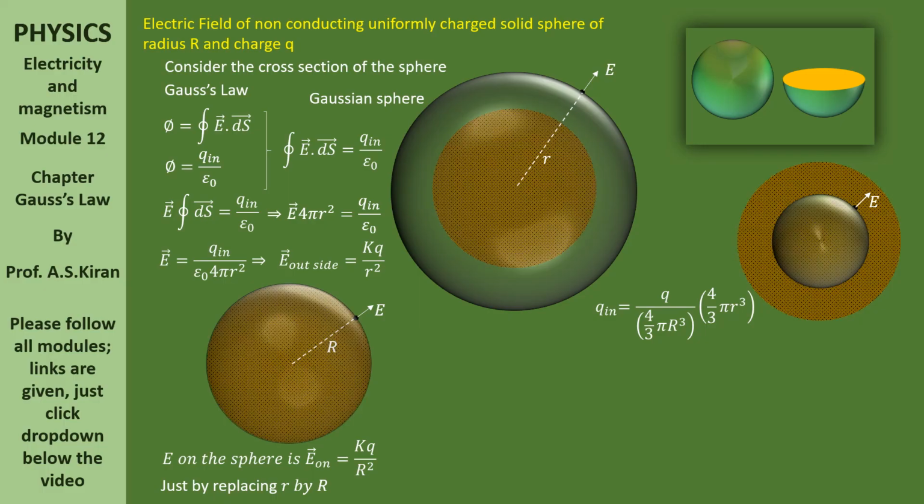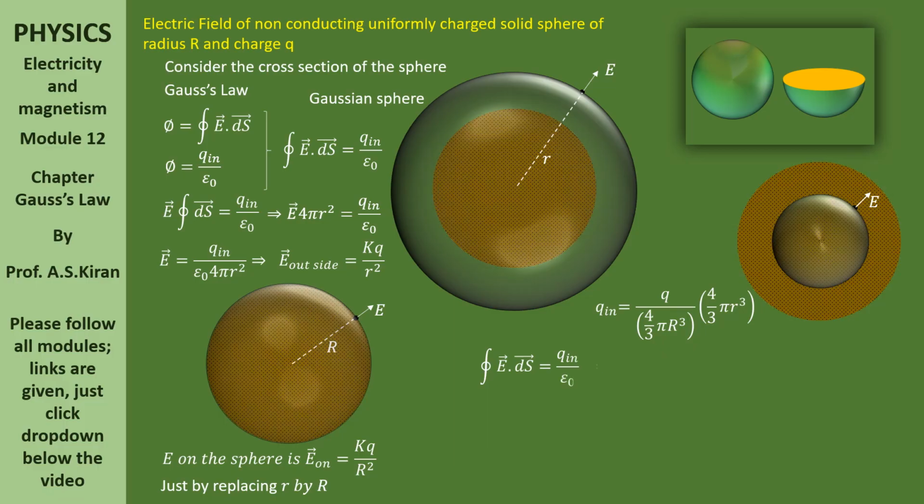Now, to establish charge inside, we need to take charge per unit volume into required volume. How? Charge inside is nothing but charge per unit volume multiplied by required volume. Here, charge per unit volume is q by 4 by 3 pi R cube, multiplied by what? The required volume. The required volume is 4 by 3 pi r cube, where here the r is smaller.